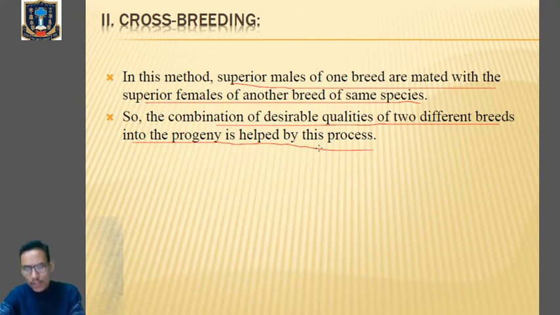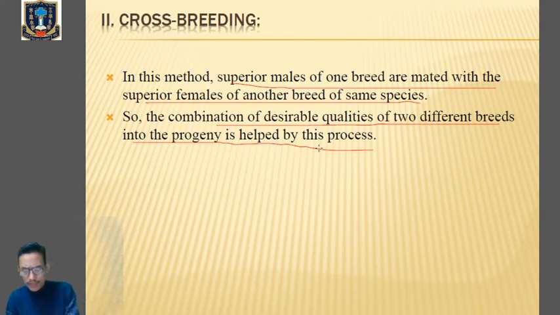So in crossbreeding, a superior male of one breed is mated with a superior female of another breed of the same species. For example, you can go with page number 531. We'll take a few examples. We have got this breed called Sunandini and Karan Swiss. Go with page number 531 for the examples of crossbreeding. Sunandini and Karan Swiss are the new breeds of cow which are produced by means of crossbreeding.